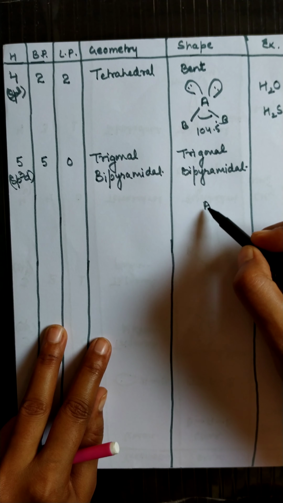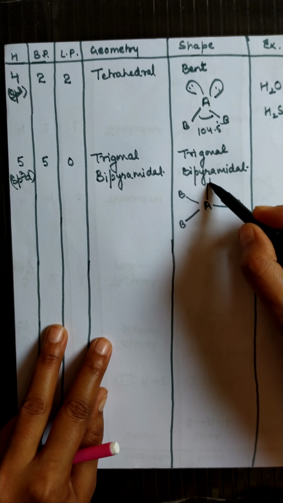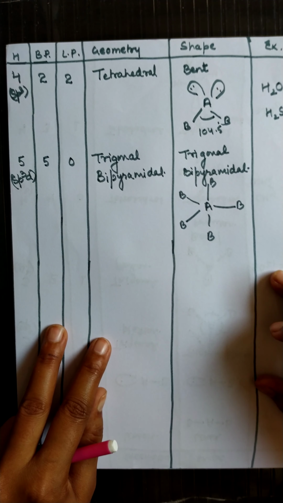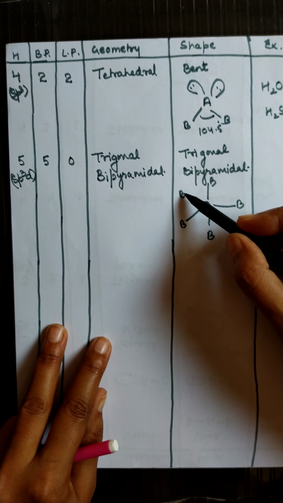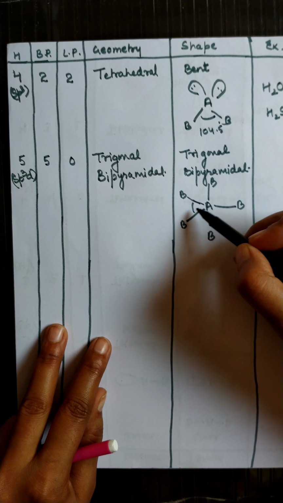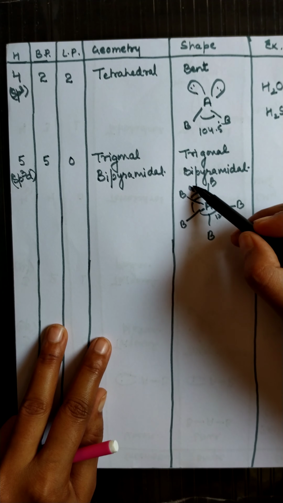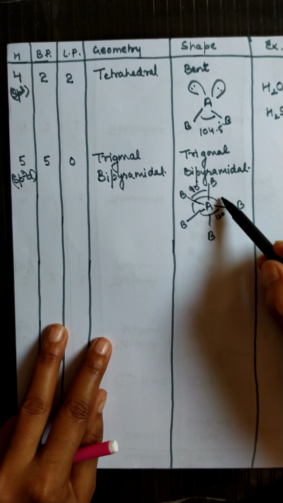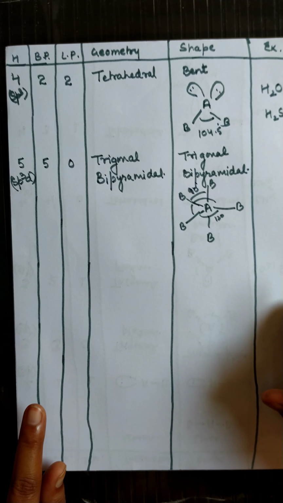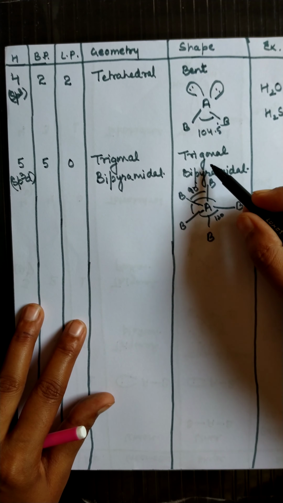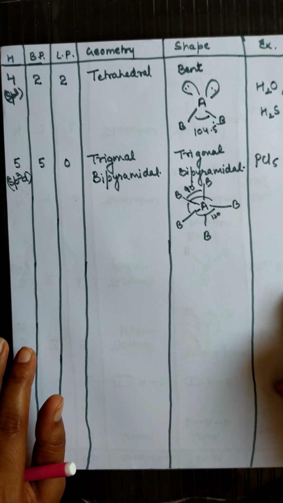So the structure will be A, B, B, B, B and B. This will be the geometry, or we can say this will be the shape. Here 3 bonds are in a single plane at 120, 120, 120 degree angles, and the other bonds are at 90 degrees from one another. Such a geometry and shape is trigonal bipyramidal, like phosphorus pentachloride, PCl5.